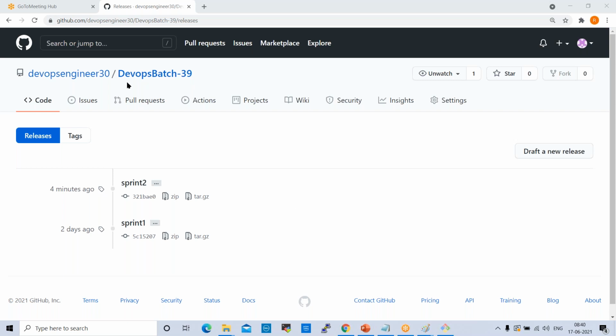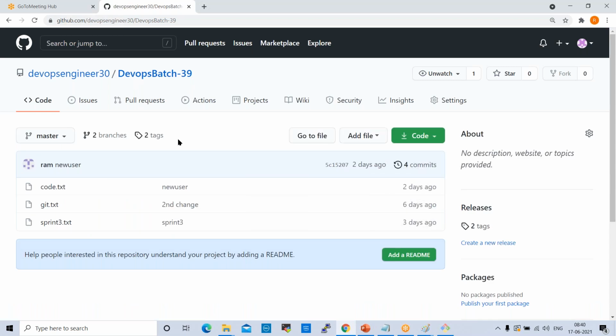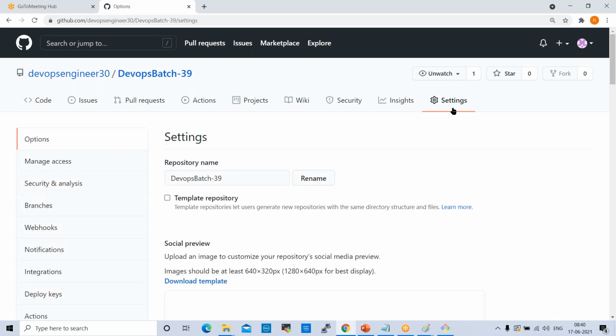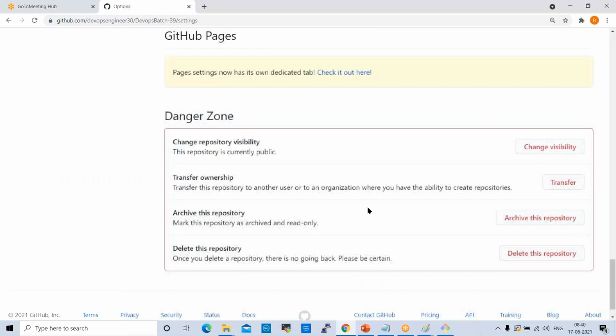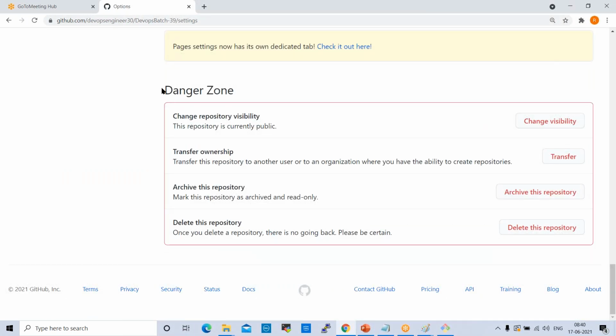Okay. So first open the repository like this. This is the repository. So go to settings. Click on settings here. Go down here. See here, this is the danger zone. So normally we should not touch this.